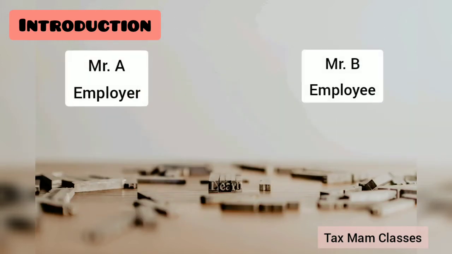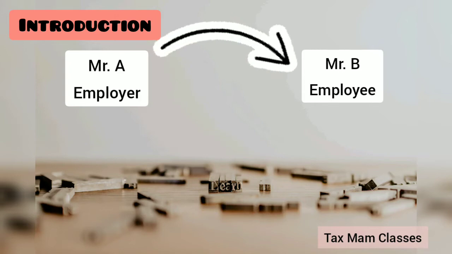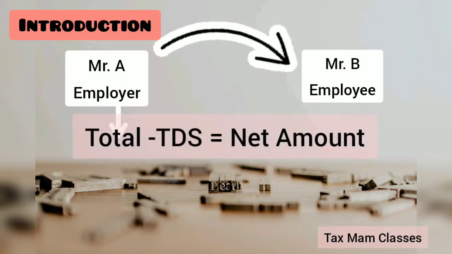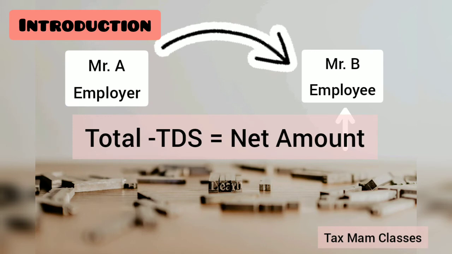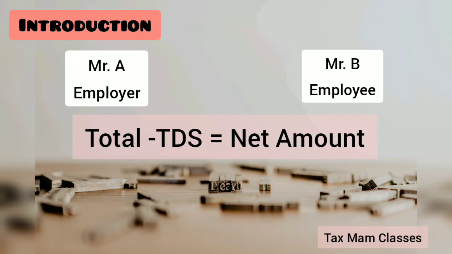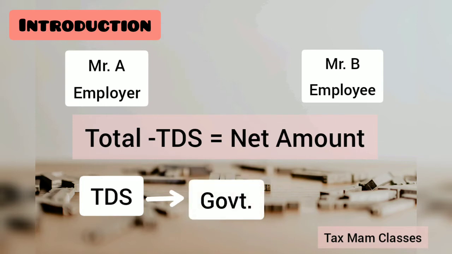Let's take A and B as two persons, and A is the employer and B is the employee. So in this case, A has to make some specified payment to his employee. While making the payment itself, A will deduct the tax and give the net amount to the employee. And after deducting, the tax should be deposited to the government within the specified period.